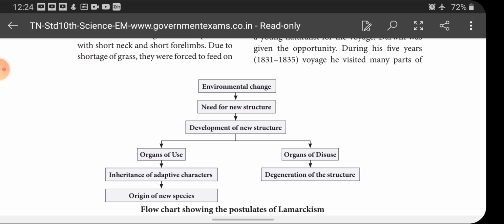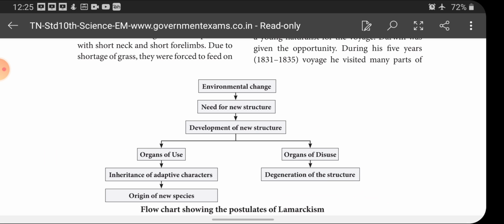See, environmental changes have taken place. Due to environmental changes, there is a need for new structures. So, to face the environmental changes, the organism needs to develop a new structure. Automatically the development of the new structure starts. The newly developed structure may be of two types: one is continuous use, another is disuse.